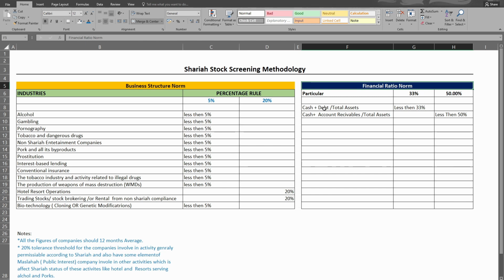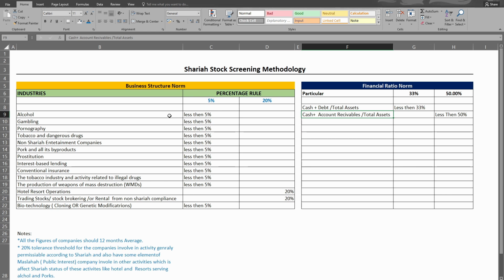When we talk about debt, we usually mean interest-based debt, which is not Sharia compliant debt. Interest-based debt and cash divided by total assets should not be greater than 33%. This is the financial ratio we are analyzing. And cash plus accounts receivable divided by total assets should not be greater than 50%. So these are the financial ratios which a company should comply with in order to be eligible to become a Sharia compliant company. Debt and cash should be under one third of the company's total assets. Cash and accounts receivable should be less than half. If a company follows these Sharia norms, that means the company is eligible for investment.